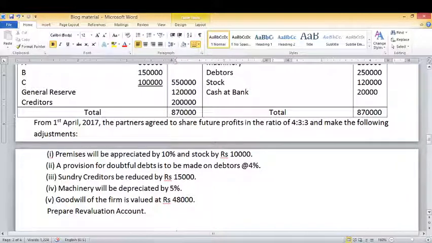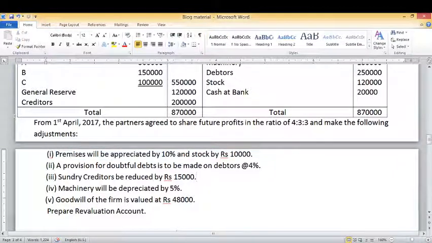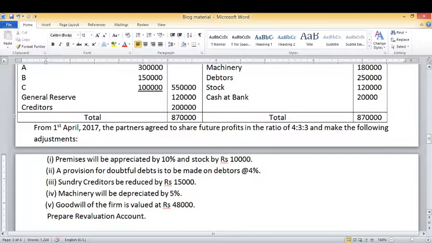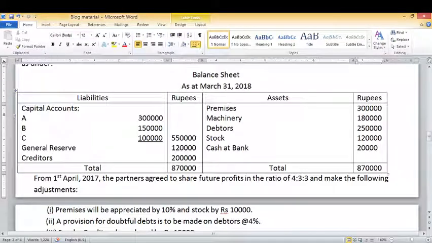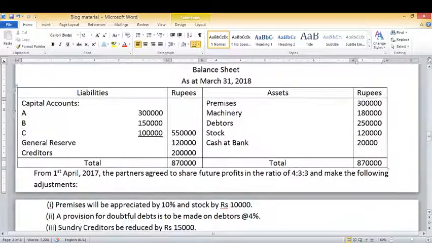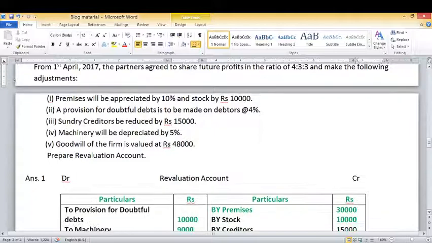As you can see, when there is a case of reconstitution of partnership firm, all the revised values of assets and liabilities are recorded through revaluation account. So in our first adjustment, premises are appreciated by 10%. Now look at the value of premises in balance sheet. It is 3 lakh. So 10% of 3 lakh will be how much? 30,000.